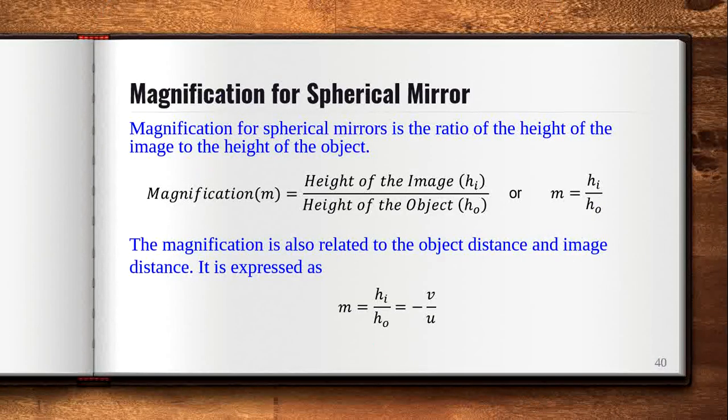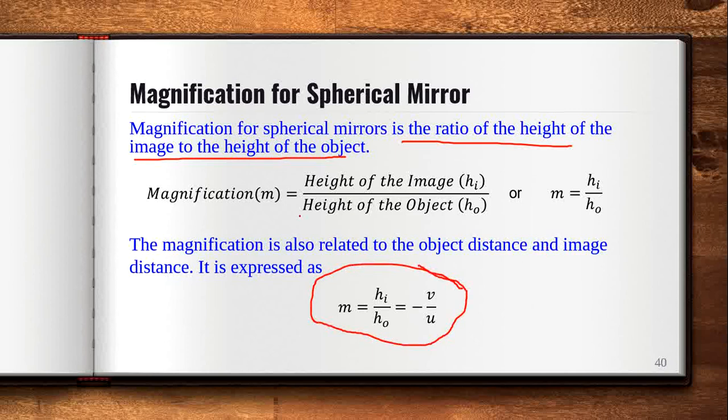So we are discussing the magnification formula. Magnification for a spherical mirror is the ratio of the height of the image to the height of the object. That is m equal to height of the image by height of the object, or it can be calculated by the object distance and the image distance, like minus v upon u. This is negative because u is always negative. Remember, u is always negative. Why? Because u is always in front of the mirror. u is the object distance.